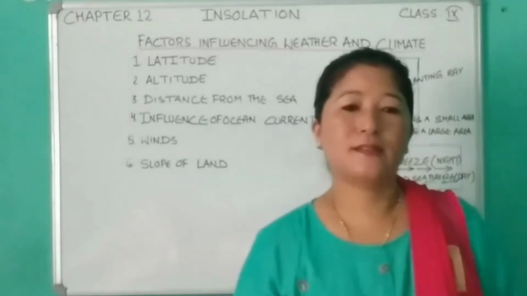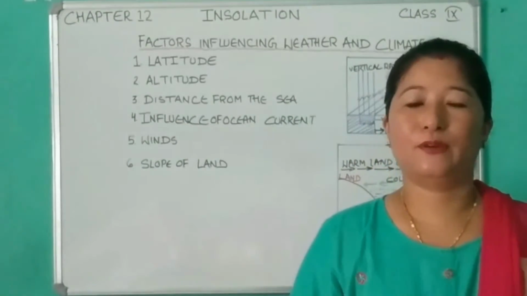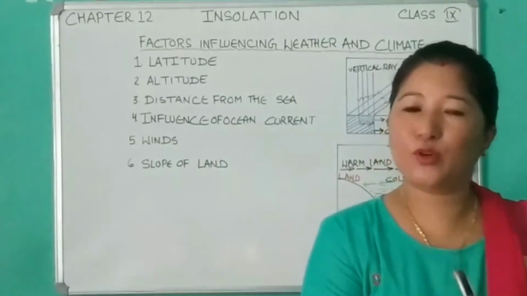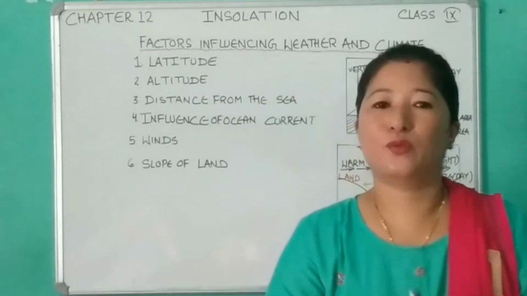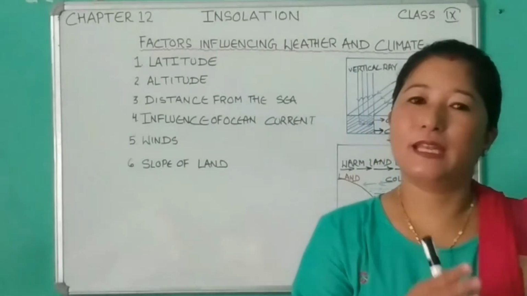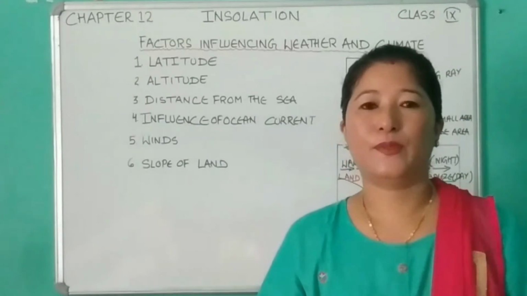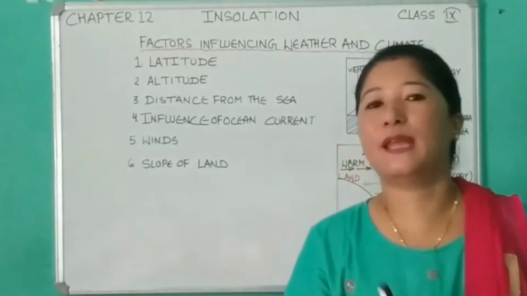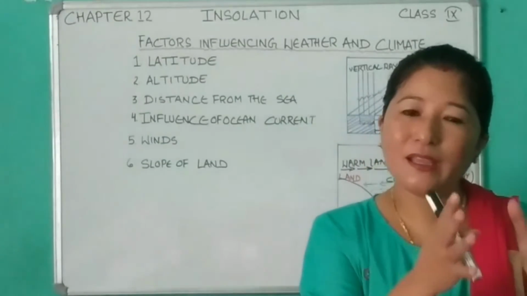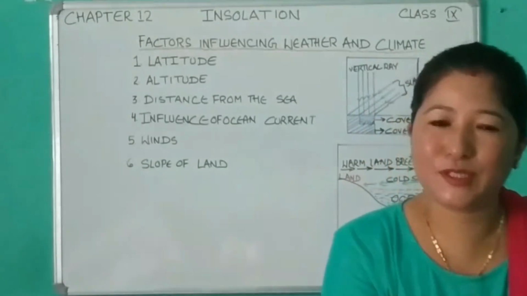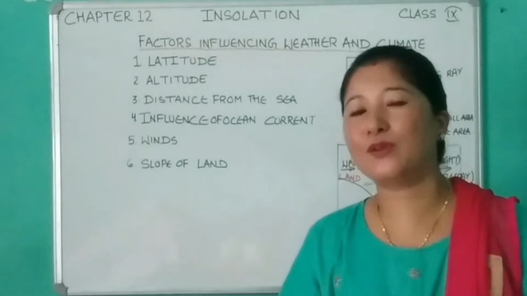As you know, the sun's rays pass through water to a greater depth, and the heated water is mobile. So the warm water can easily go and mix with cold water. For this reason, the water is neither heated nor cooled quickly. Whereas, on the other hand, land is opaque and immobile. Therefore, the heat obtained by a piece of land will be confined to that particular area. So the land gets heated quickly and cools down quickly.